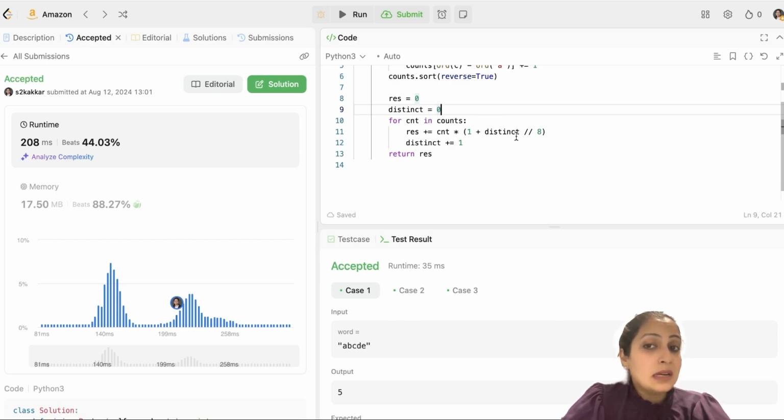But if my distinct characters is between 8 and 16, in that case, I need 2 presses. And if you calculate, that's what I'm doing here. If it is anywhere between 16 and 26, I need 3 key presses. So this result corresponds to that. And finally, I return my result. So this is your entire code.